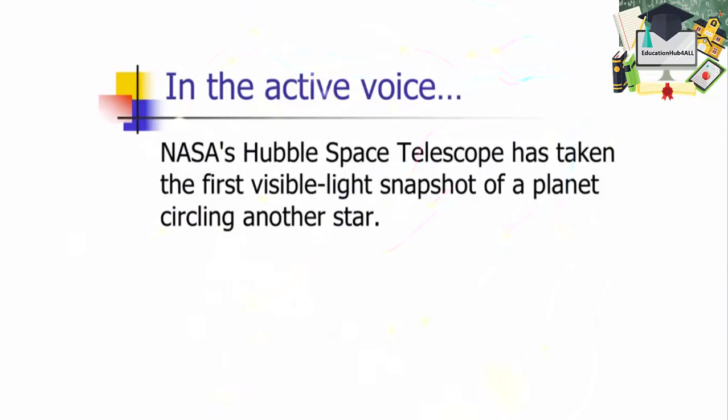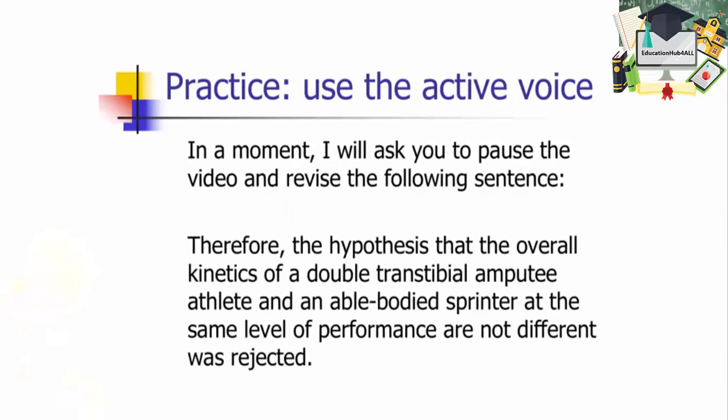Hopefully you got something similar. Here's the final practice exercise. This one is a bit challenging. It reads, therefore, the hypothesis that the overall kinetics of a double transtibial amputee athlete and an able-bodied sprinter at the same level of performance are not different was rejected. There are actually several things you can do to edit this sentence, but at least go ahead and pause the video and turn this into the active voice.